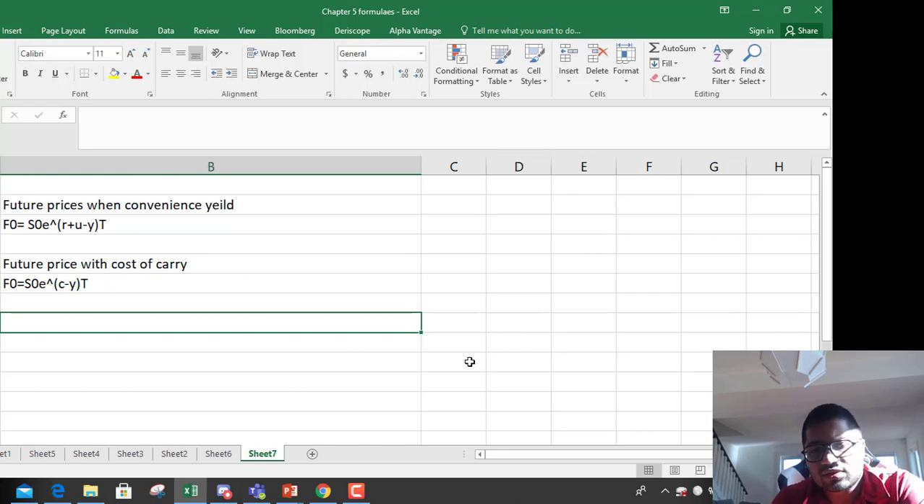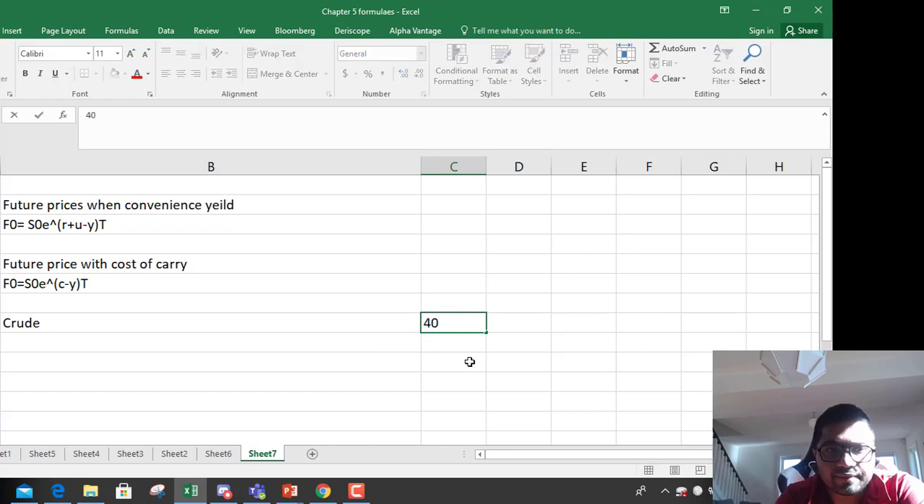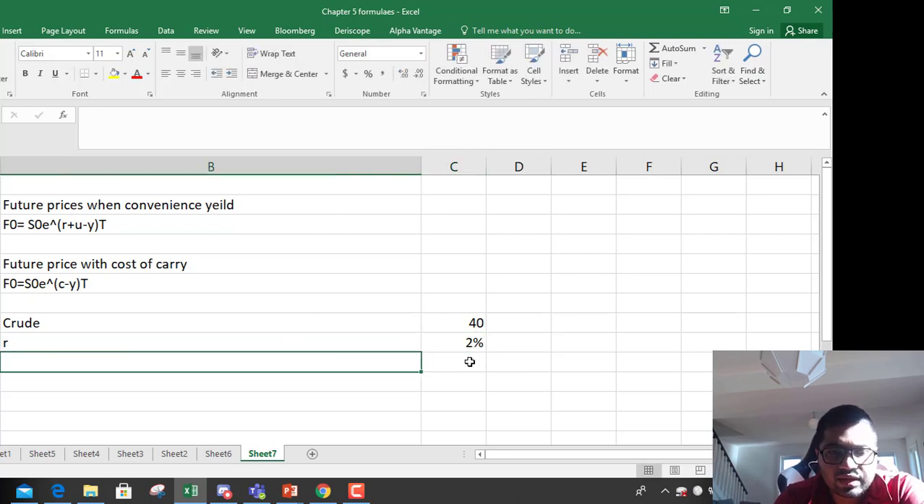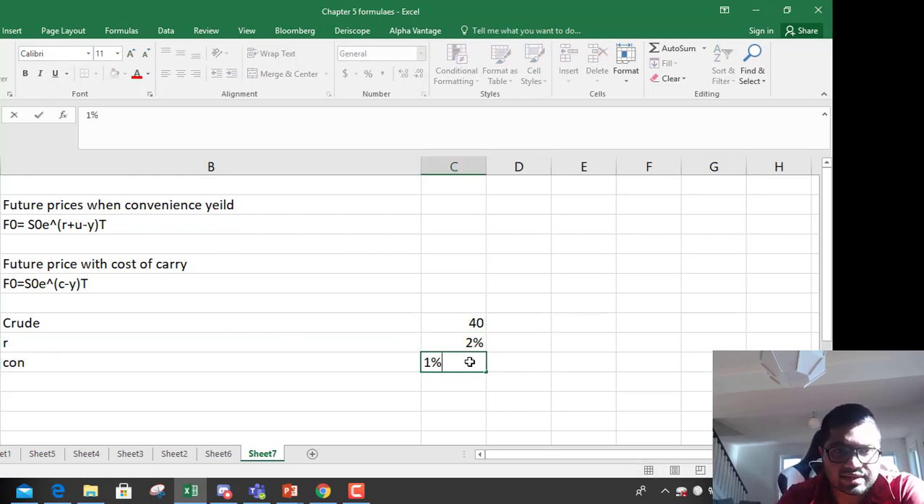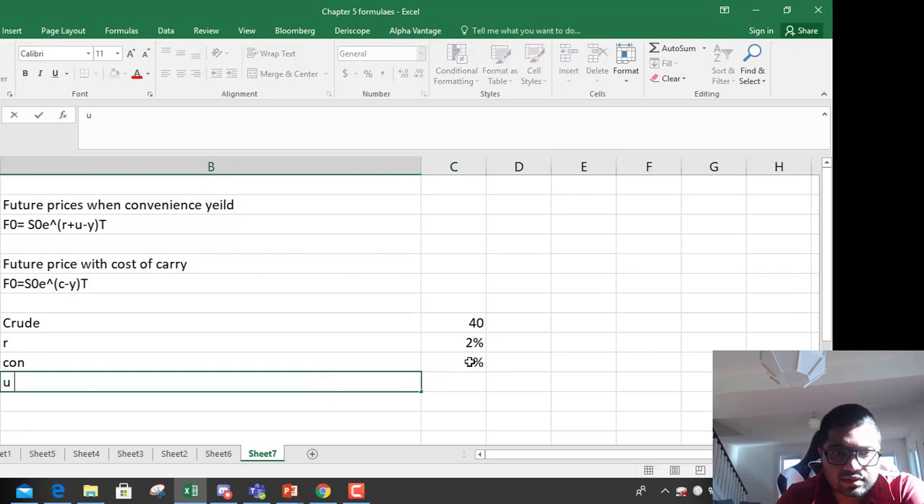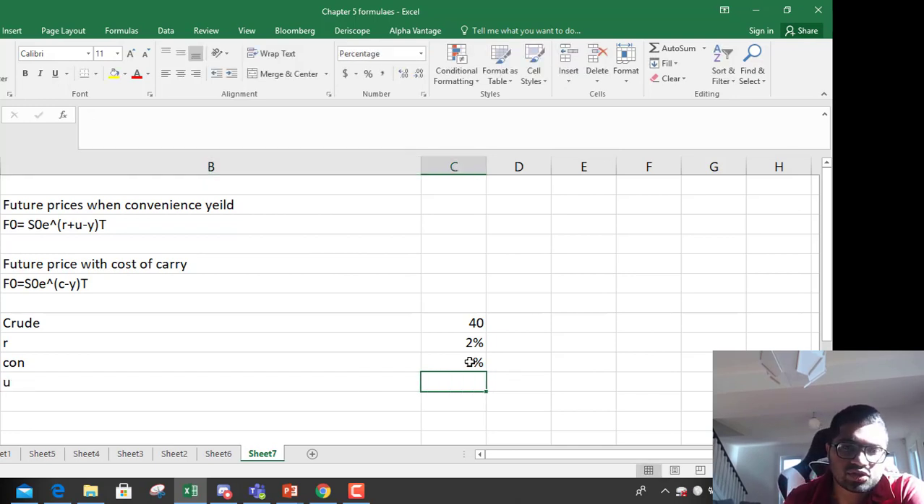So let's do that. Let's say we are discussing crude. Spot price is 40. Risk free rate is 2%. Convenience yield is 1%. That is given to you. Then the carrying cost, U, is storage cost, and carrying cost is different. Cost of carry means how much you are paying versus how much you are getting by owning that asset. Okay. So storage cost is, let's say, 0.5%.